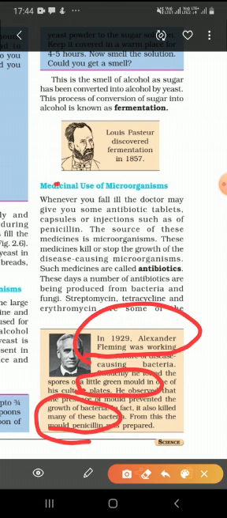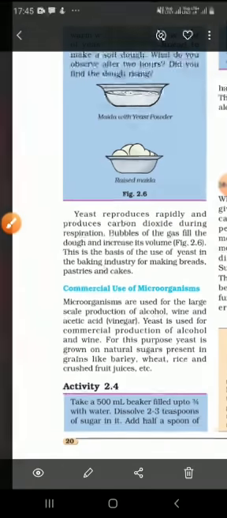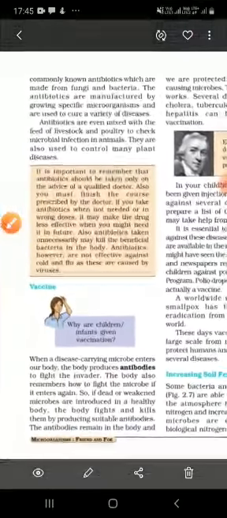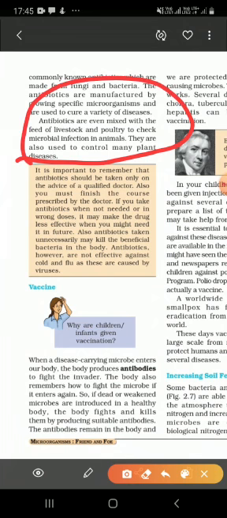One more thing, the process of fermentation was discovered by Louis Pasteur. He also gave one more process, pasteurization, which was also discovered by Louis Pasteur. So antibiotics are made from fungi and bacteria only, and a variety of diseases are treated with the help of these antibiotics. Antibiotics are given to animals also to prevent microbial infections in them.